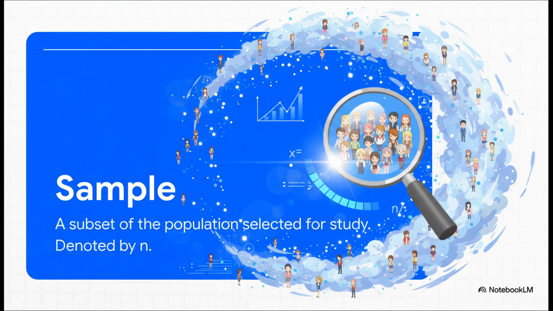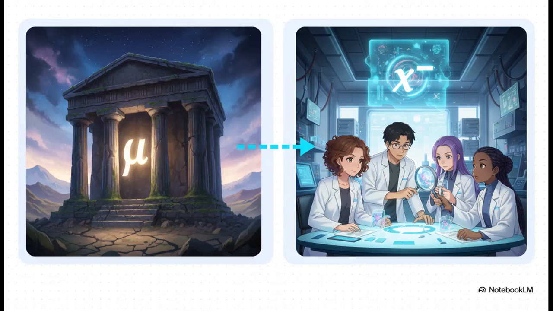Now, you and I both know we can't test every light bulb or survey every student. It's just not practical. So what do we do? We take a sample, a small, manageable piece of that population. And when we measure something in that small group, like the average score of our 500 students, that measurement is called a statistic.